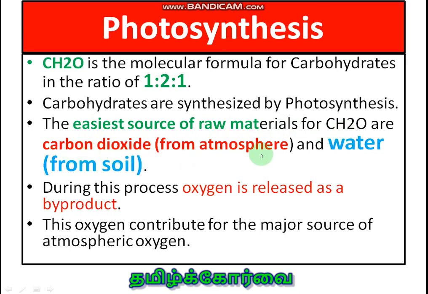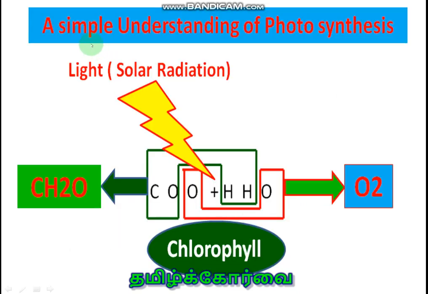In order to produce this CH2O combination, the easiest sources of raw materials available in nature are carbon dioxide from the atmosphere and water from the soil. During this process of reduction of carbon dioxide, oxygen is released as a byproduct. This is the simplest mind map you can understand for photosynthesis. You can see the carbon dioxide, CO2, and water, H2O. This H2 reduces the carbon dioxide so that it becomes CH2O on one side, and oxygen joins together and forms molecular oxygen and escapes into the biosphere.